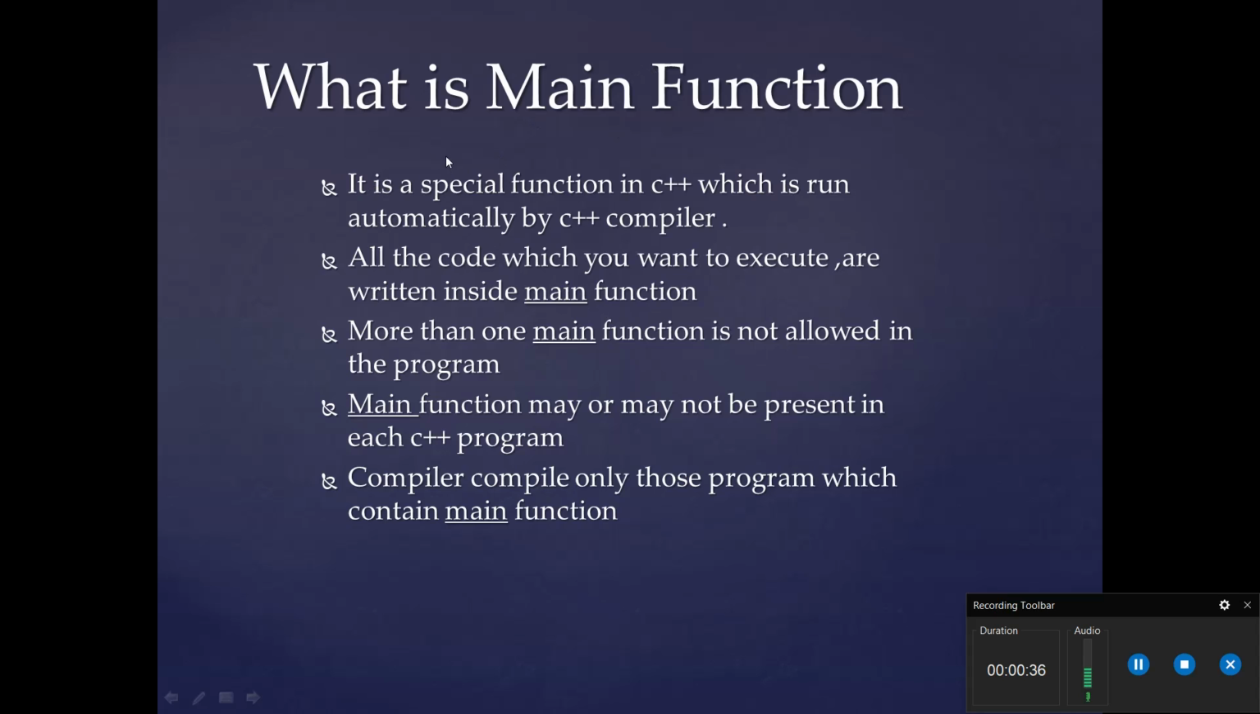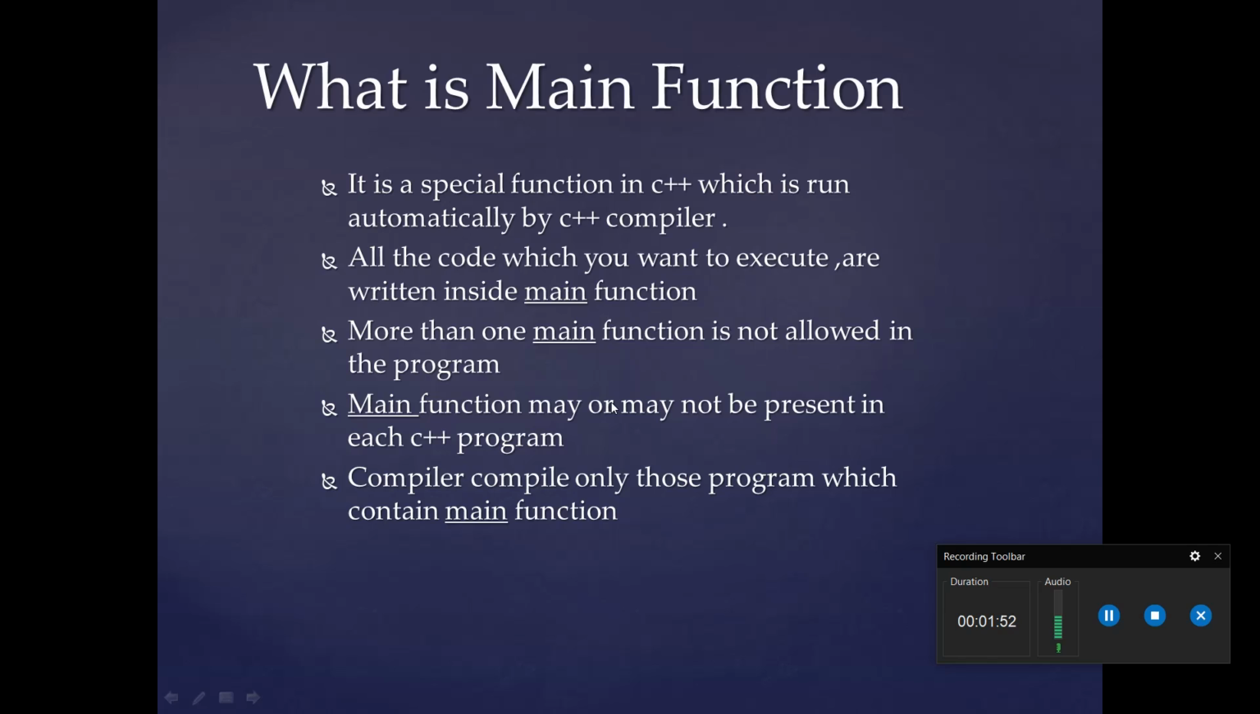Basically, the main function is a special function in C++ which is run automatically by the C++ compiler. All the code which you want to execute is written inside the main function. More than one main function is not allowed in a program. You cannot write two main functions in one program. And a main function may or may not be present in each C++ program. It is not compulsory to write a main function in every program.